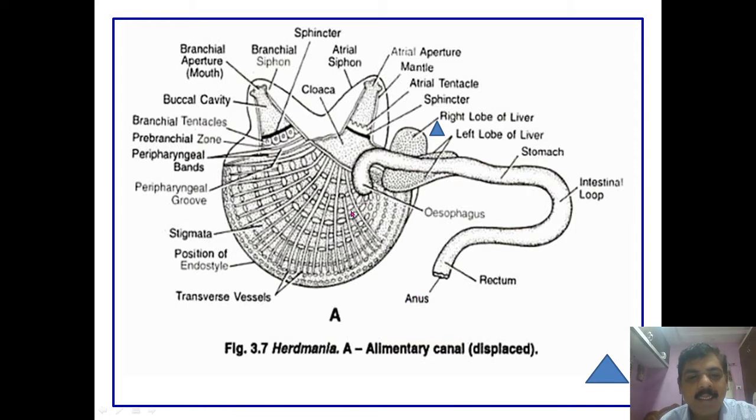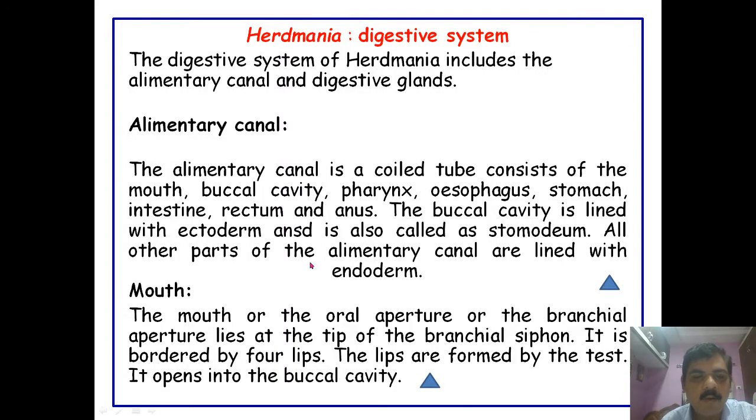Along with this digestive tract or alimentary canal, one of the important digestive glands is the liver. These are the parts included in the alimentary canal: mouth, buccal cavity, pharynx, esophagus, stomach, intestine, rectum, and anus.